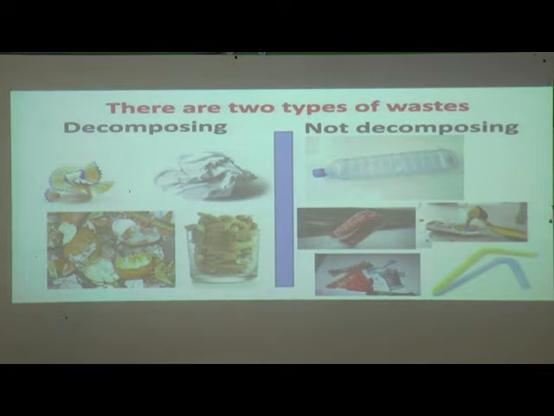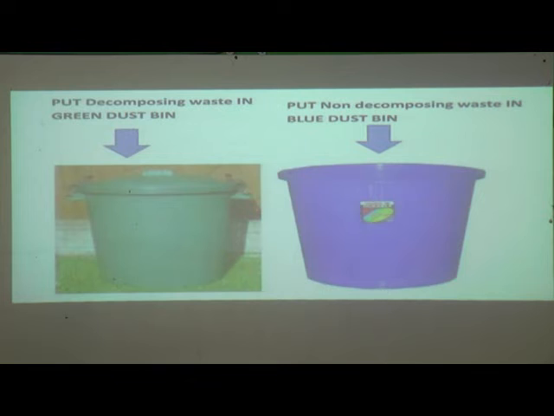So these are not decomposing. So put decomposing waste in the green dustbin and put non-decomposing waste in the blue dustbin. On this basis, whether they are totally destroyed or not, we can't say destroyed here, but we have to say these wastes are decomposed and some wastes are not decomposed. So what we have to do, you saw that